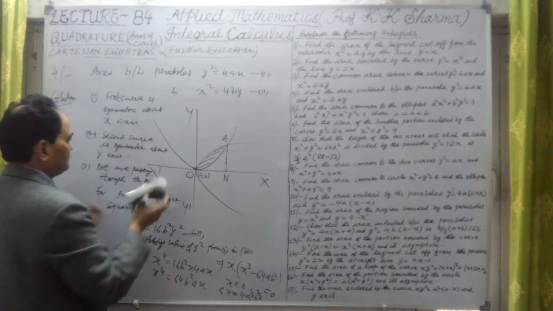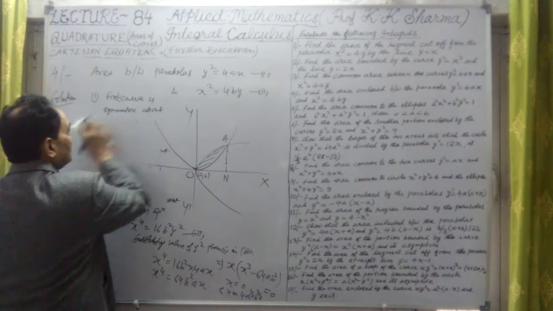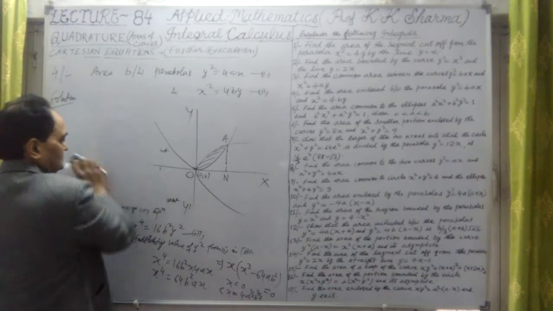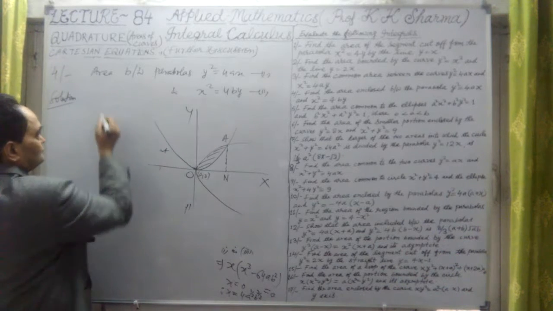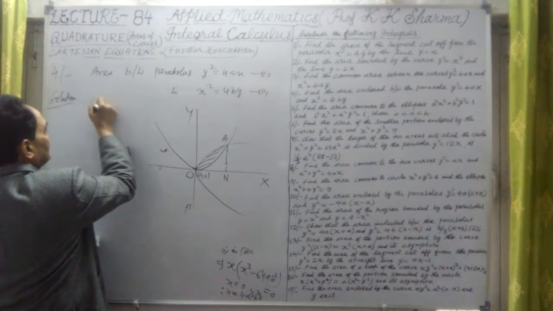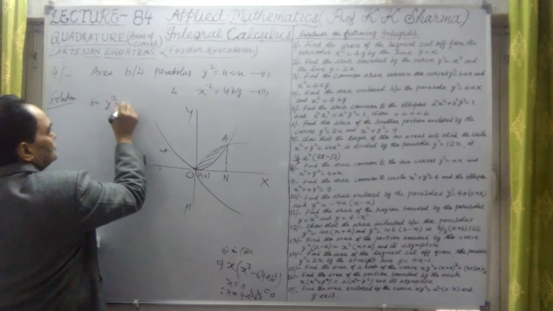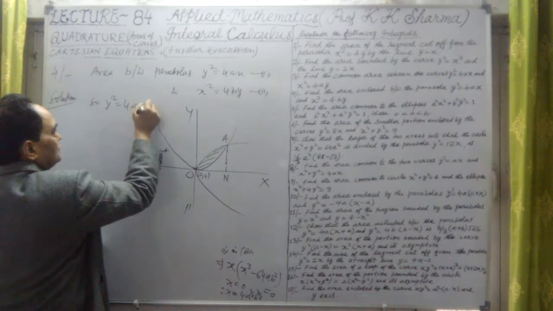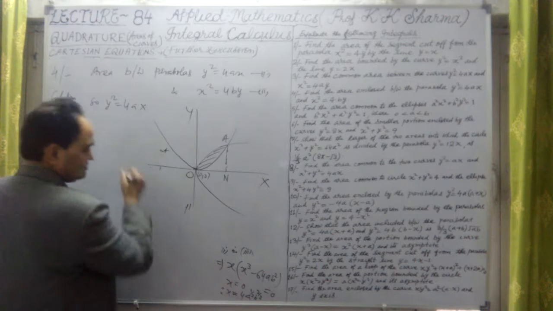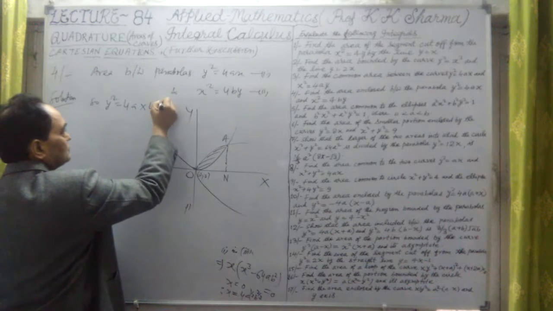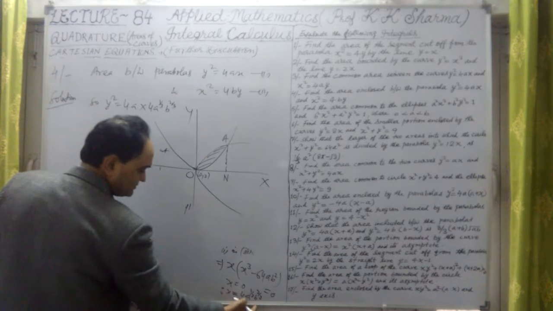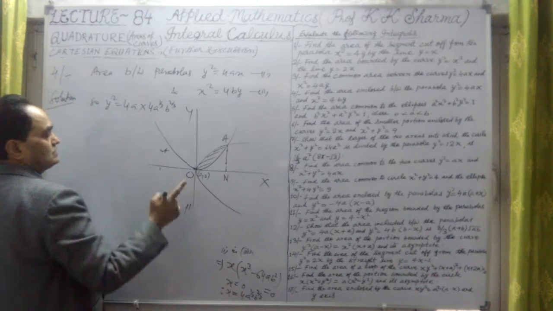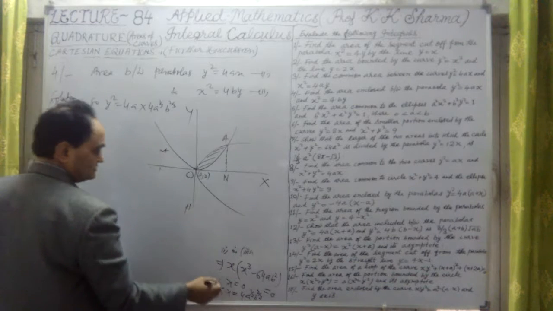For the second point, if I substitute the value of x in the first one, y² = 4ax, where x is 4a^(1/3)b^(2/3).